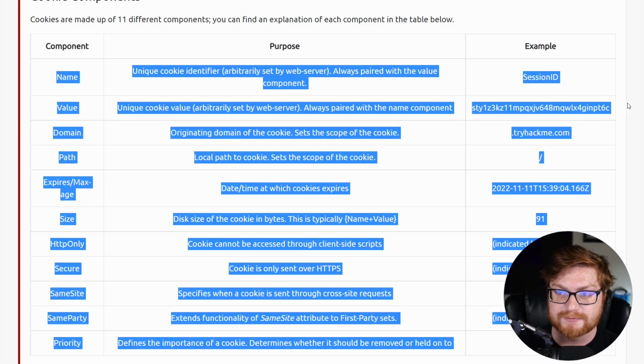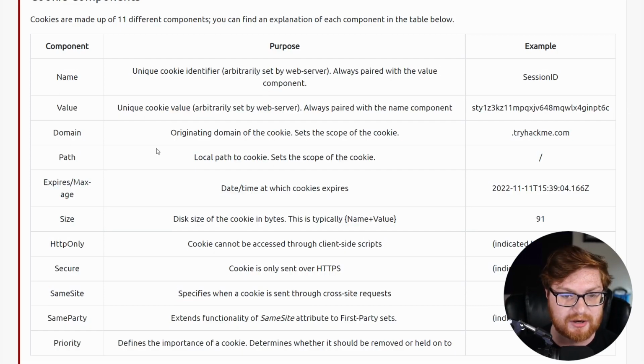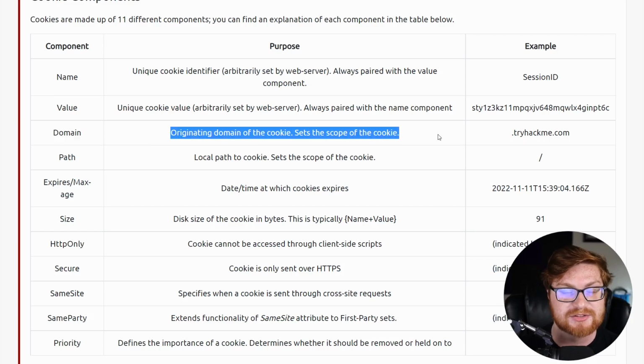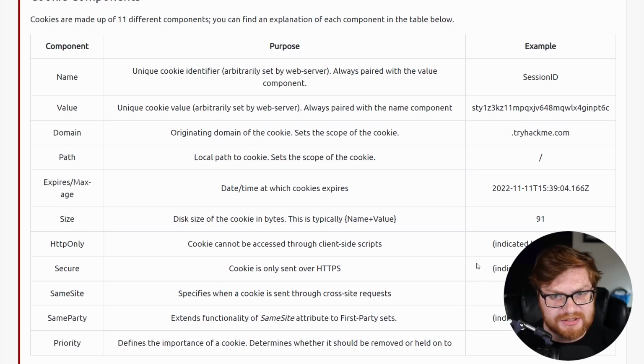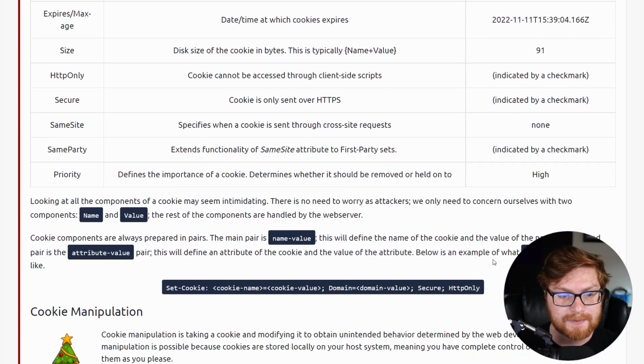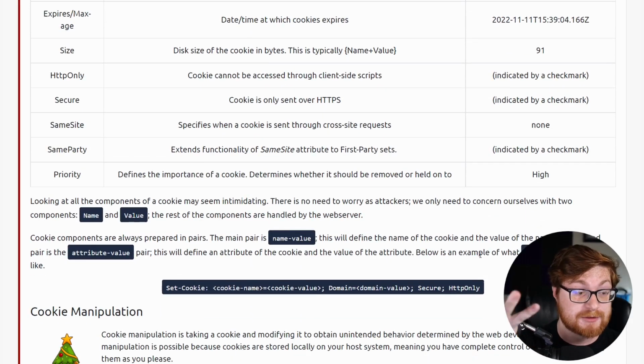I've got to be honest, sometimes it's just the name and value that really mean the most here. But of course the domain is like, where is it actually set for a specific website? And the path, where is it okay to be used? When the cookie expires is a kind of important thing. But the size, HTTP only, some of these might not always need to be in the weeds with. You should know that they exist, right? Because they are settings and values for a specific cookie.